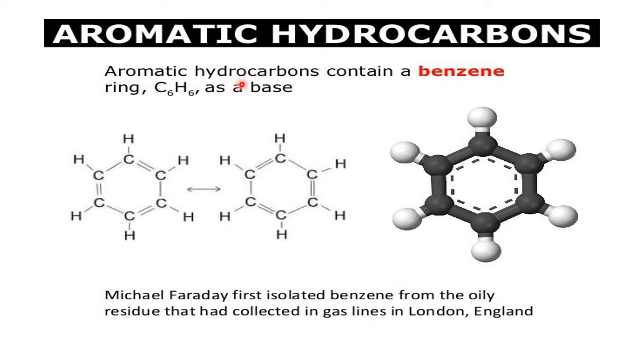Aromatic hydrocarbons contain a benzene ring, C6H6, as a base, meaning the minimum requirement is that the benzene structure has to be there. From benzene onwards we can go for the derivatives of benzene. So the minimum requirement is that it should contain the benzene nucleus. And the credit goes to Michael Faraday, who for the first time isolated benzene.